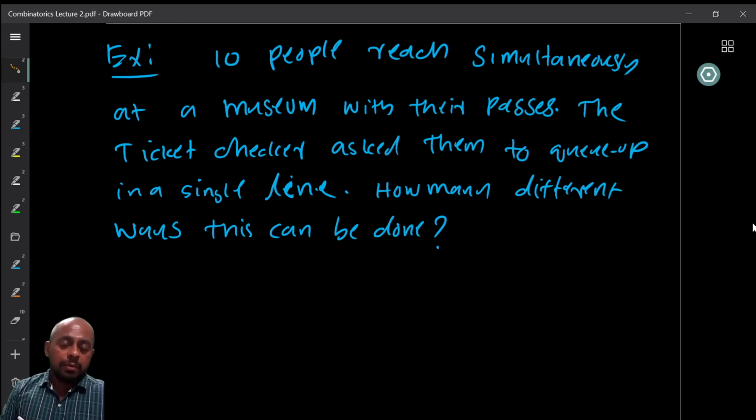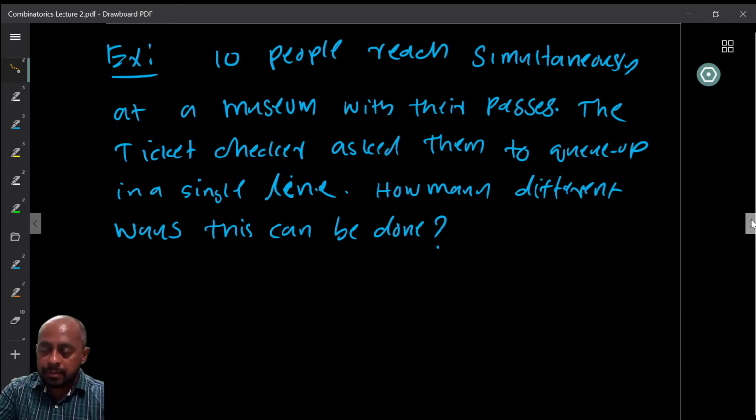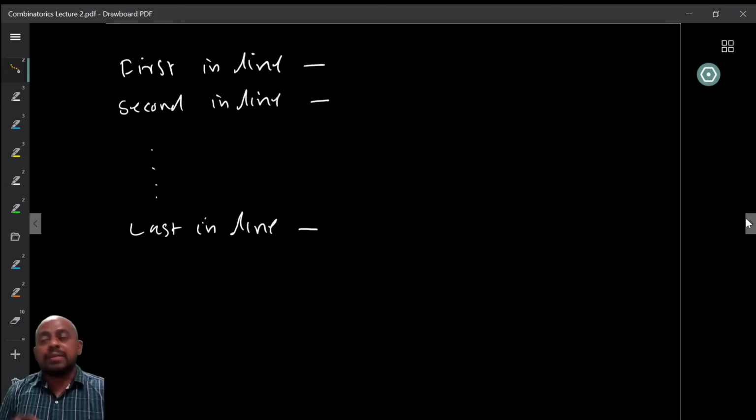So how will you count this, right? Now if you look at this question, let us look at the first person who is going to be in the line, right? The first person going to be in the line can be any of the 10 persons, right? So I can choose the first person who is going to stand in any of the 10 possible ways.